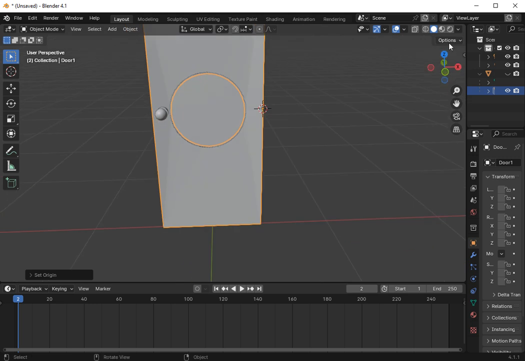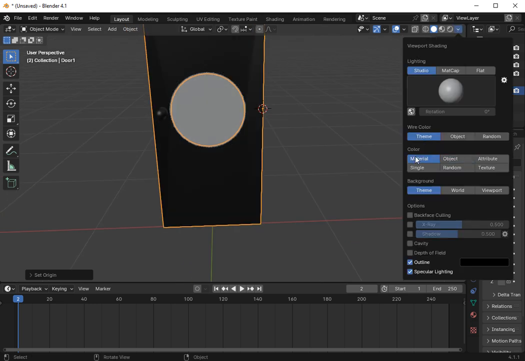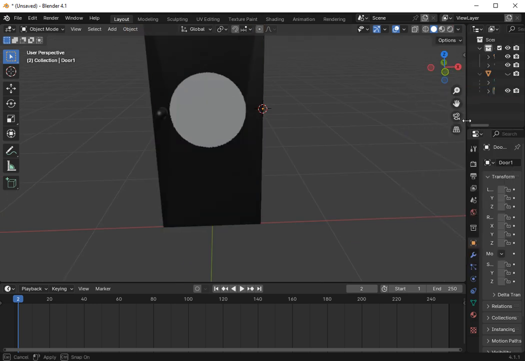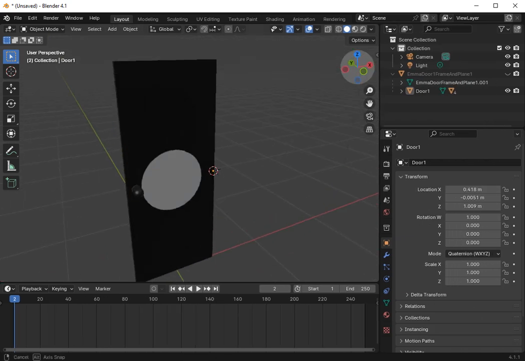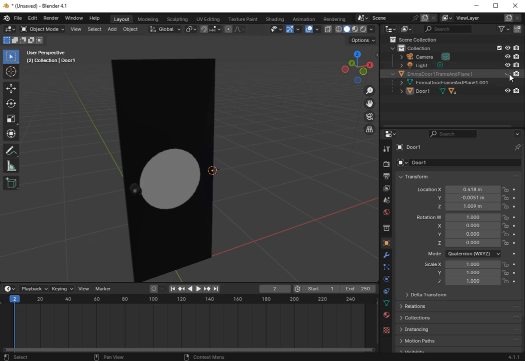Perfect. Now of course I can go back in and I can turn back on my textures because I want to look at the door like this. Of course, drag it down like this. Now, of course, all you have to do is animate the door. So you can turn your door frame back on.